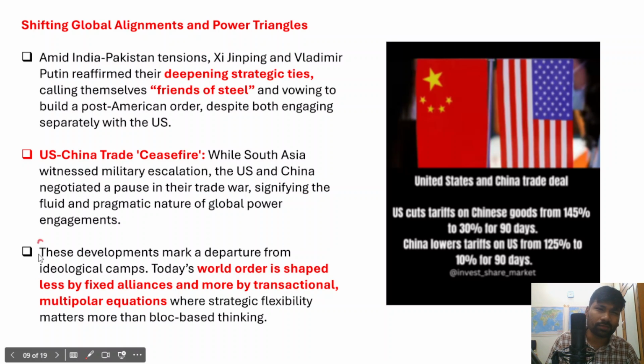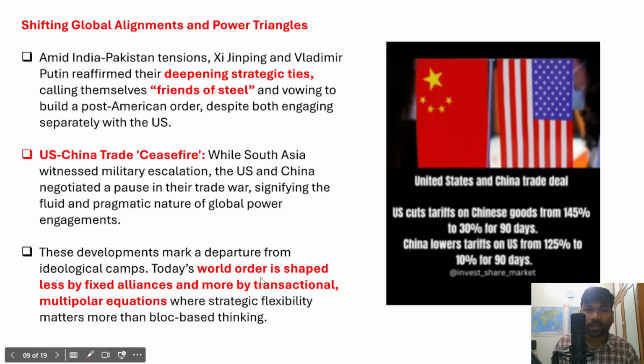So it is partly true, not completely true. But it is being said that with China and Russia coming together, and US and China coming together and having a temporary trade deal, it is a clear departure from their ideological camps.